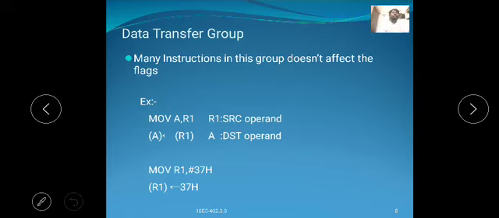In the example MOV A, R1, the content of R1 is moved to the accumulator. MOV R1, #37H means that the 37H value is loaded, stored, copied or transferred to the R1 register.